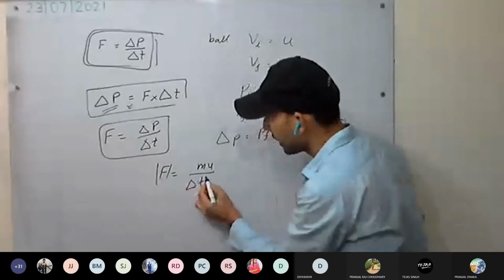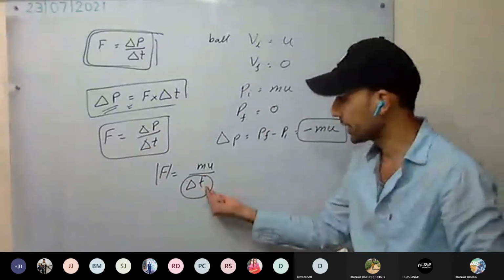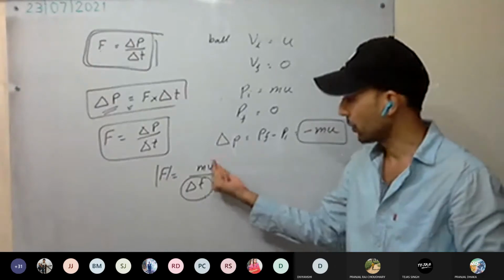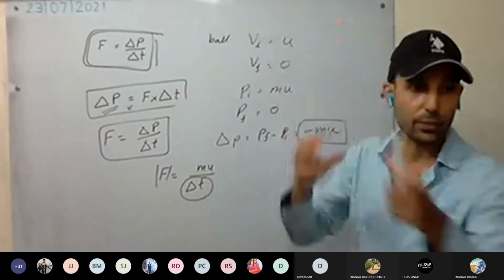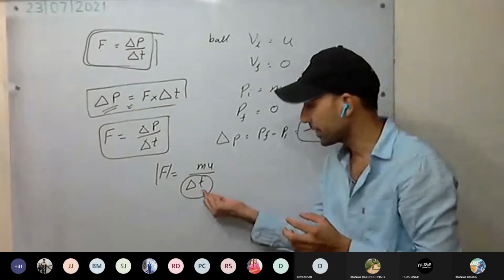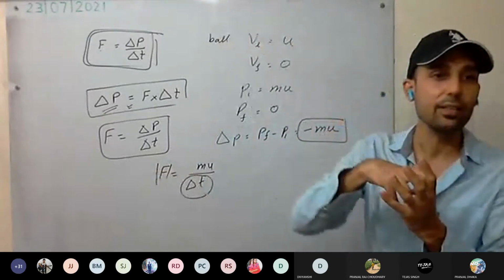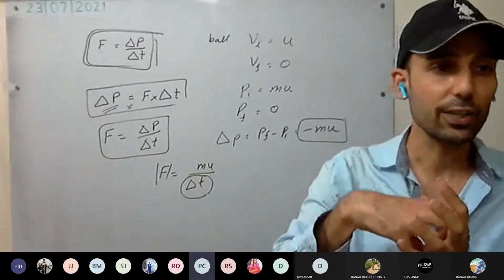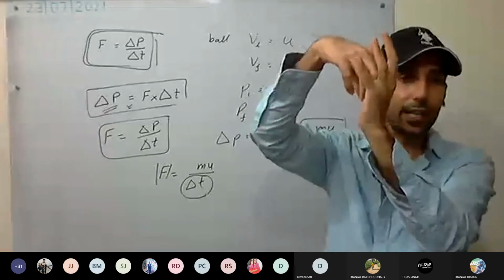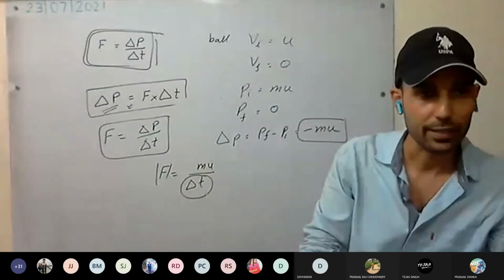If I increase the time duration, force value will be less or not? If we increase that denominator, the time duration, will the force exerted by the ball increase or decrease? It will decrease. So see here, you are catching the ball as it touches the hand. Now the time starts and slowly you move your hand back.